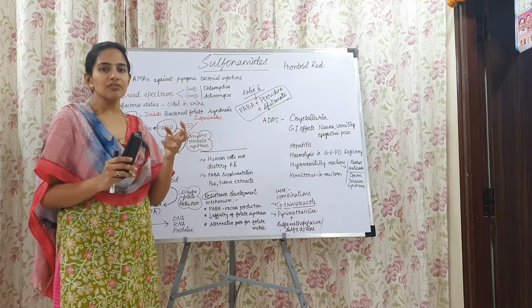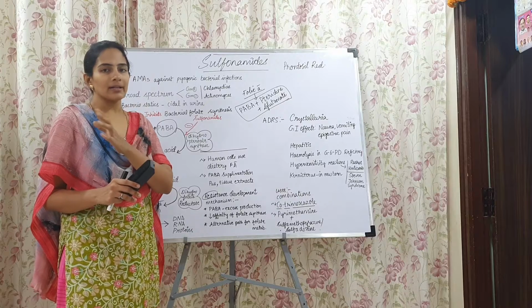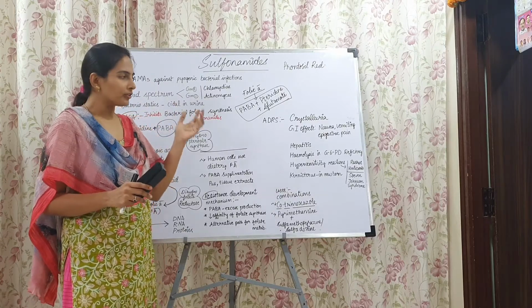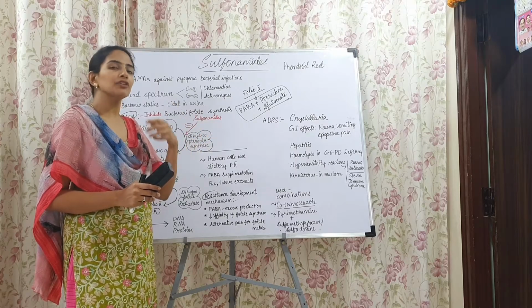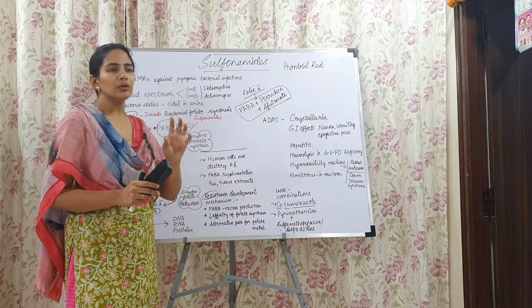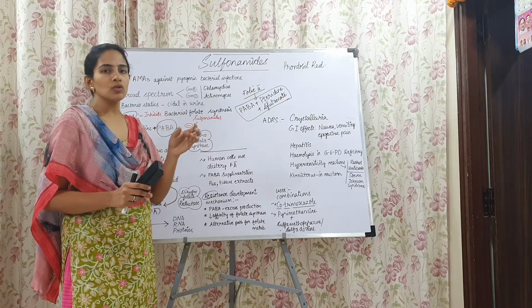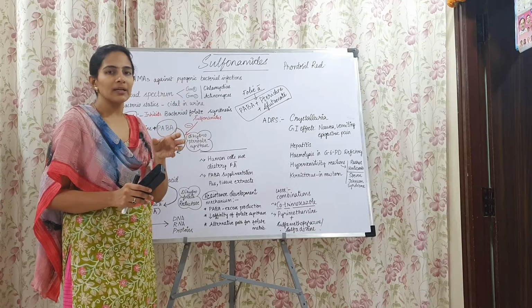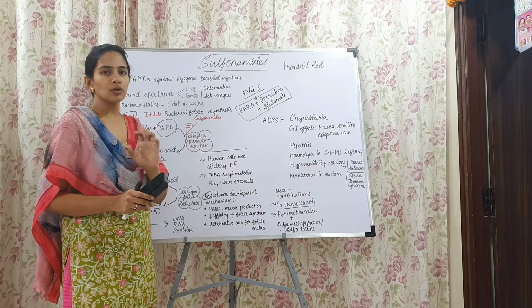Because of that extensive plasma binding, they are long acting. And then some of the sulfonamides are intermediate acting and short acting. They are only 10 to 15% plasma protein bound. So because of very little plasma protein binding, their lifespan, or the half-life, is also usually less.